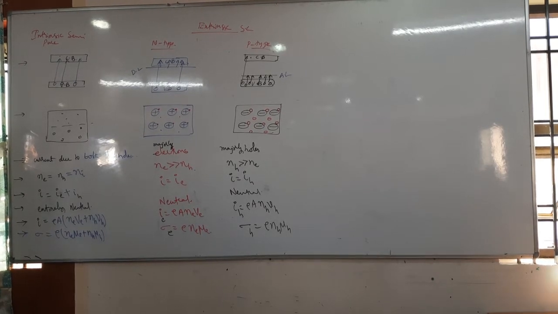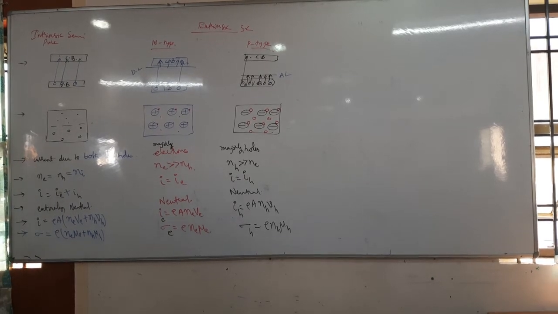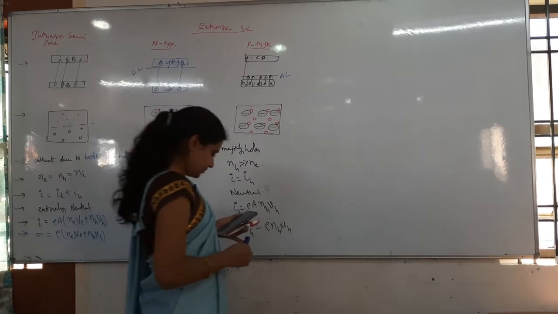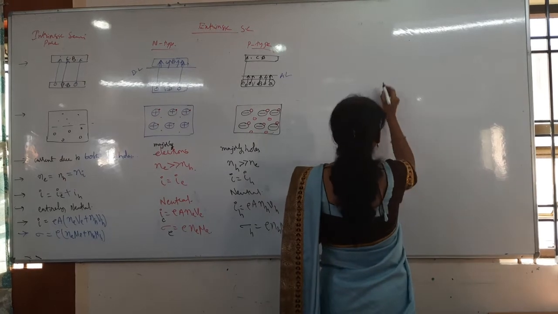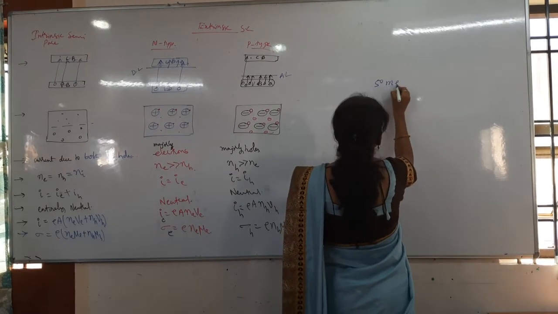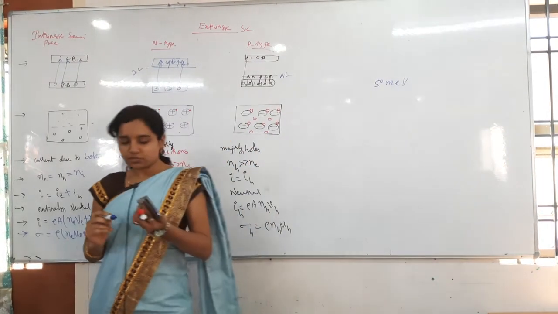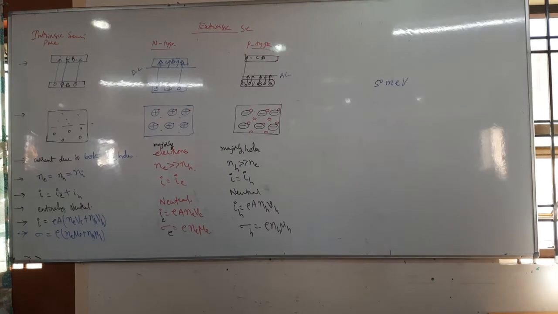A p-type semiconductor has acceptor level 50 milli electron volt. 50 milli electron volt, nothing but the energy of the acceptor level they are saying, 50 milli electron volt above the valence band.